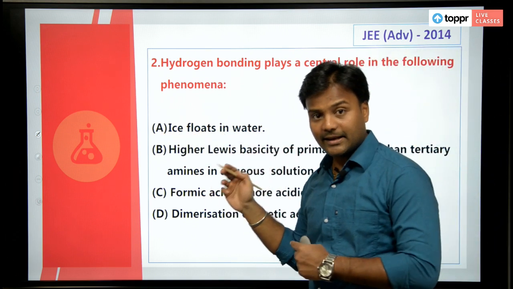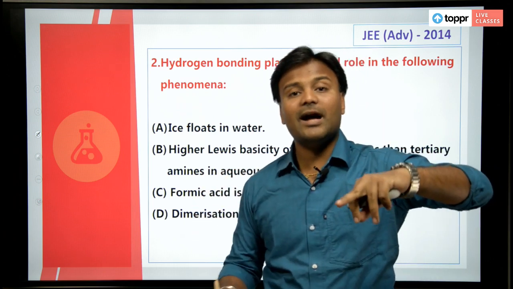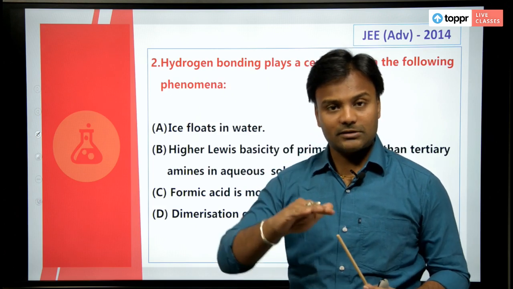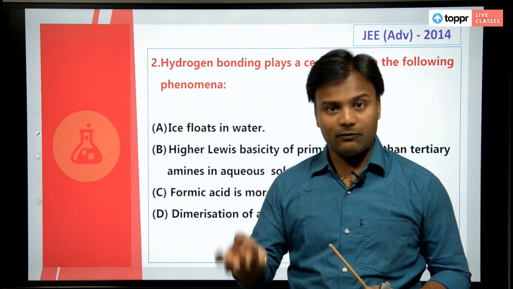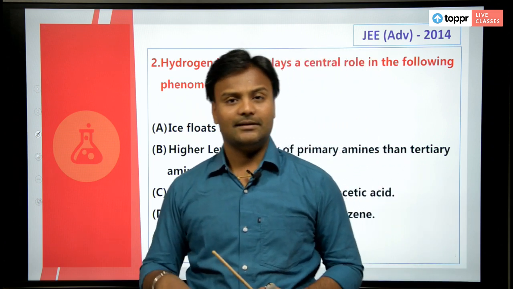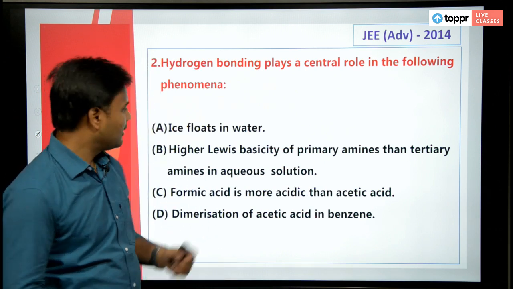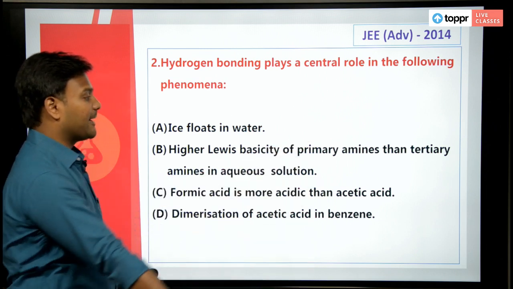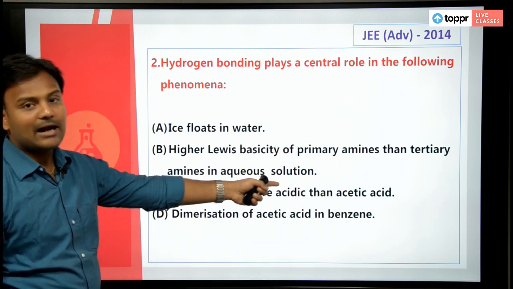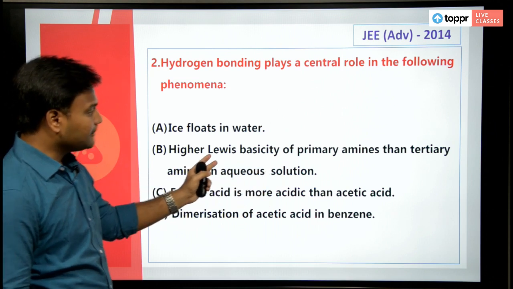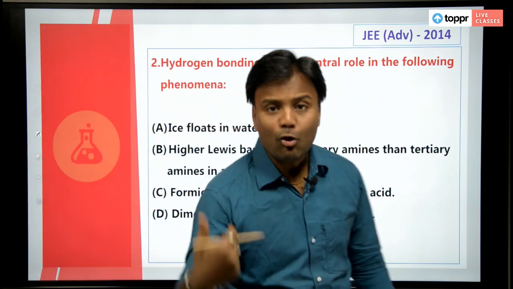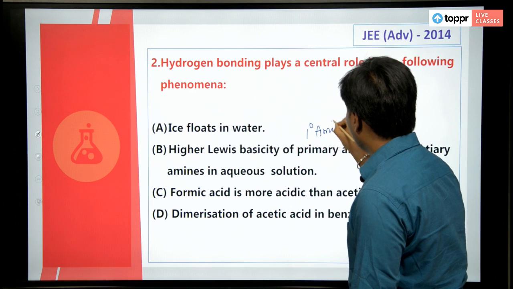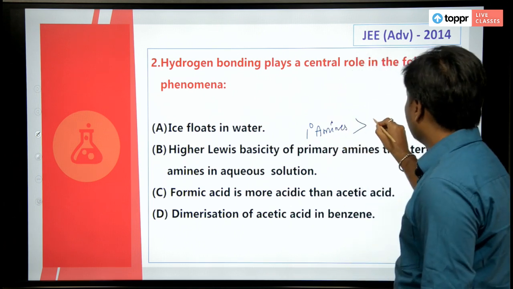That means what they are saying is that ice floats on water because of the hydrogen bonds present in the ice. Is it right? Ice floats on water, is it because of the presence of hydrogen bonding in ice? Is it so? Okay, we will come to that. Higher Lewis basicity of primary amines than tertiary amines in aqueous solution. So they are saying primary amines are more basic than tertiary amines.